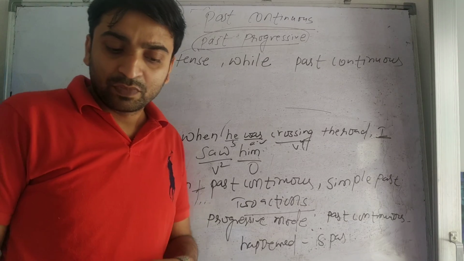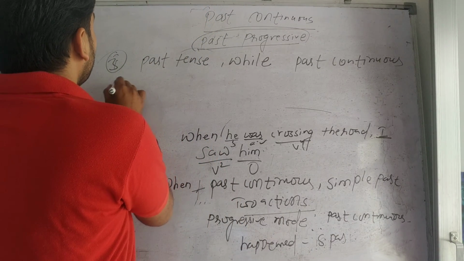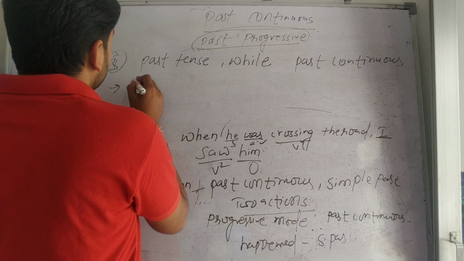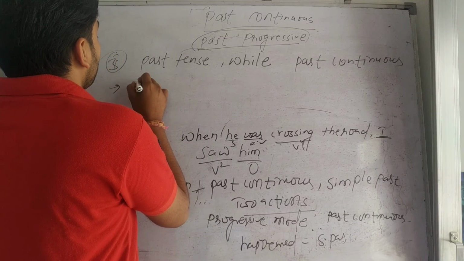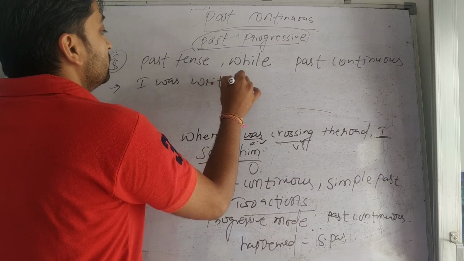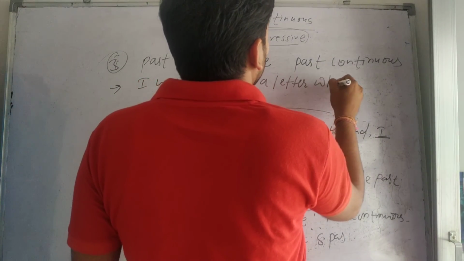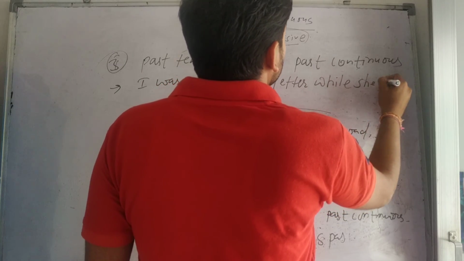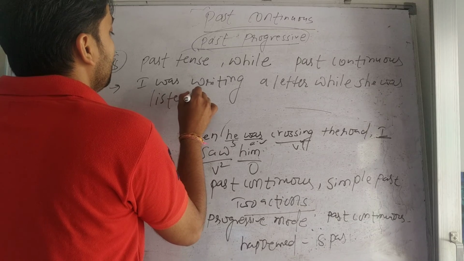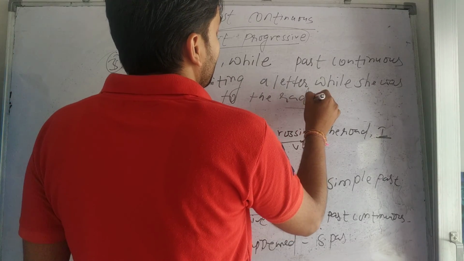Like when you say, I was writing a letter while she was listening to the radio.